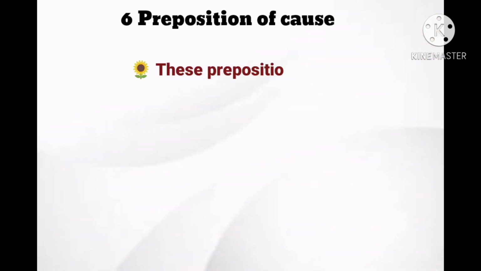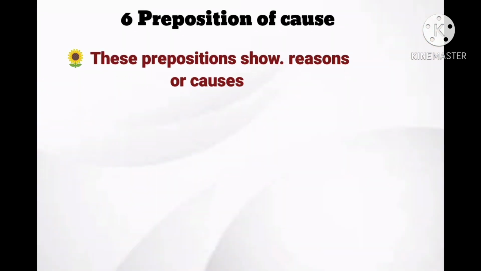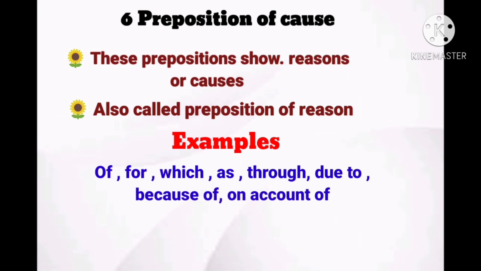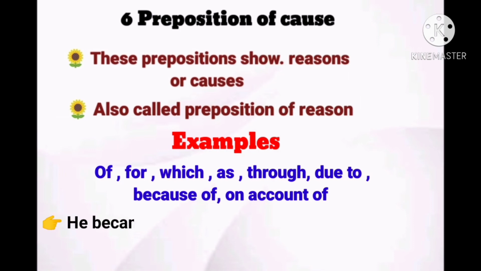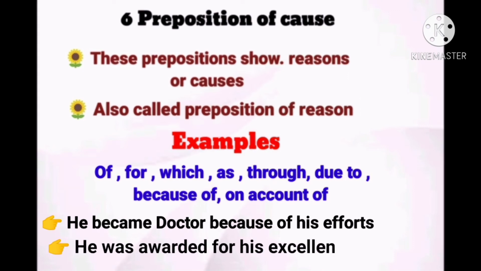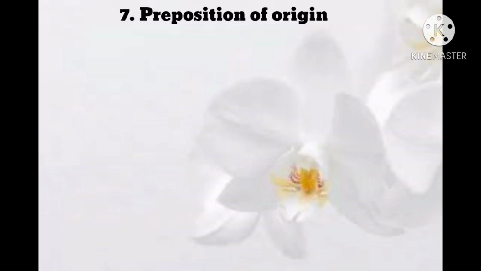Preposition of cause. These prepositions show reasons or causes. That's why they are also called prepositions of reason. Examples: for, as, through, due to, because of, on account of. He became a doctor because of his efforts. He was awarded for his excellence. Now come to our next.